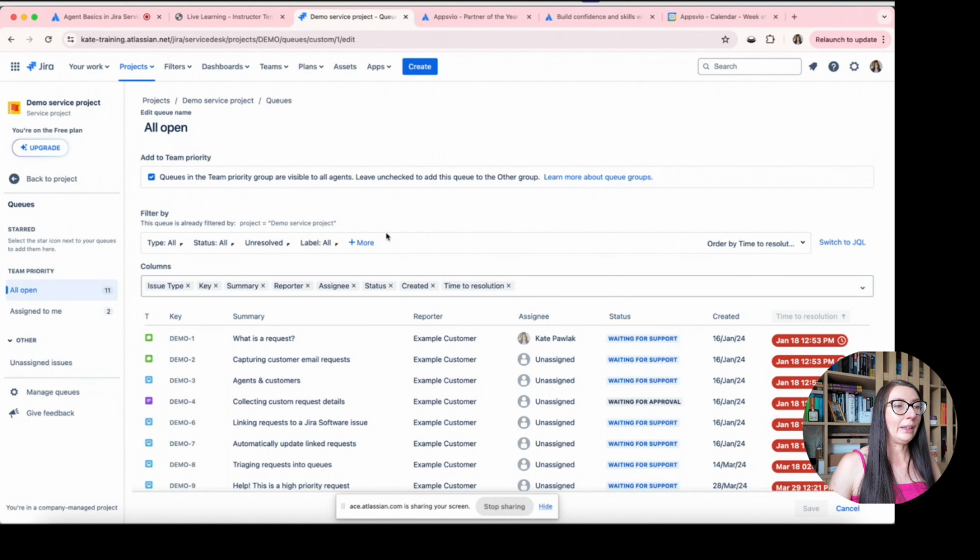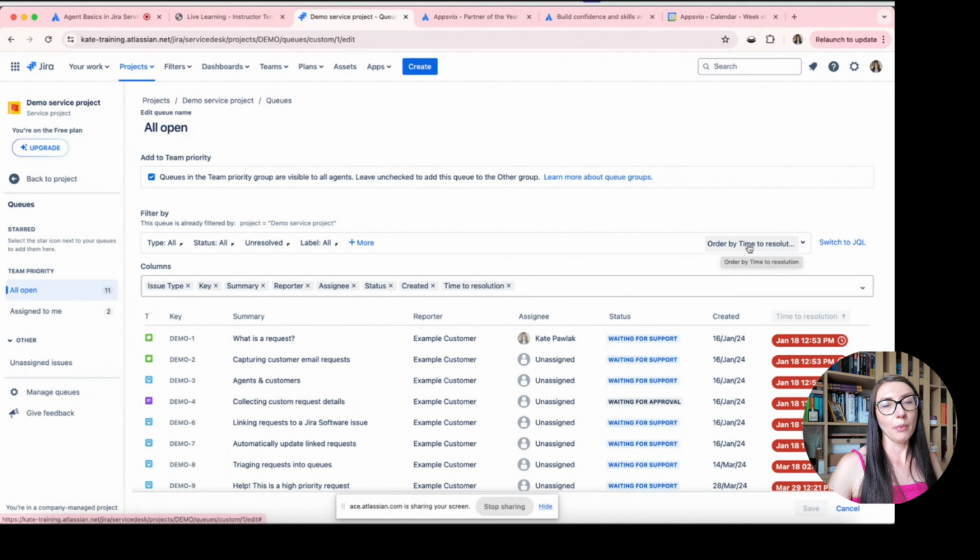So for example, in this queue I would like to have issues which are unresolved, and I would like to order these issues using time to resolution. This is one of the SLA metrics which is configured in this project.